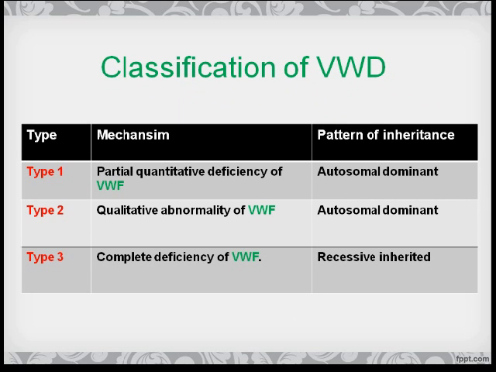There are three types of von Willebrand disease. Type 1 is a partial quantitative deficiency of von Willebrand factor and is usually inherited as autosomal dominant. Type 2 is due to a qualitative abnormality of von Willebrand factor and is usually inherited as autosomal dominant. Type 3 is recessively inherited and patients have a complete deficiency of von Willebrand factor. Their parents are often phenotypically normal.